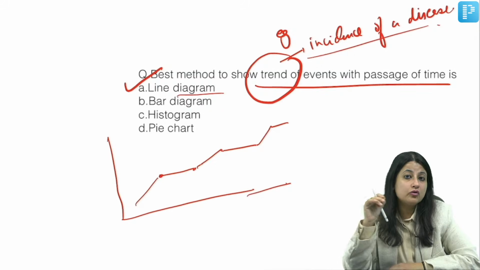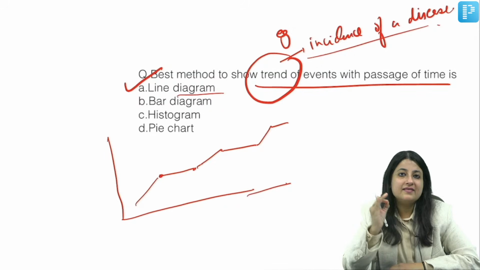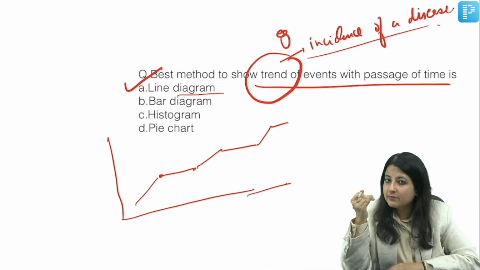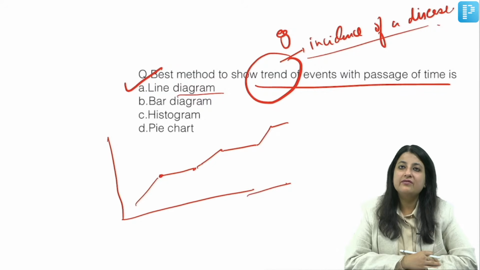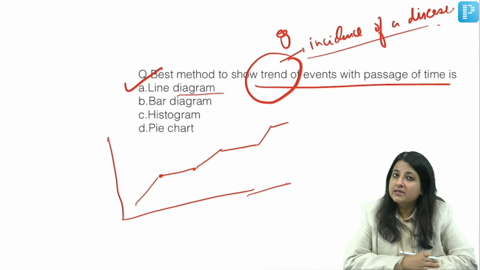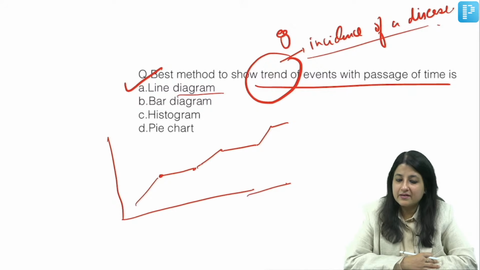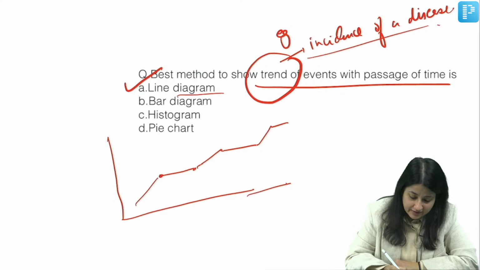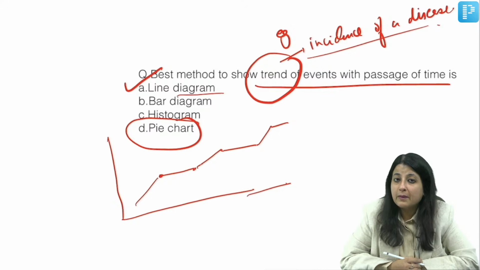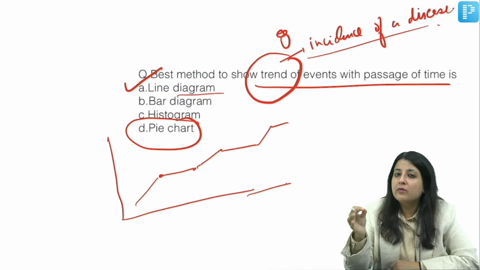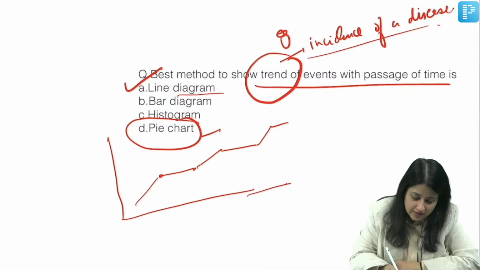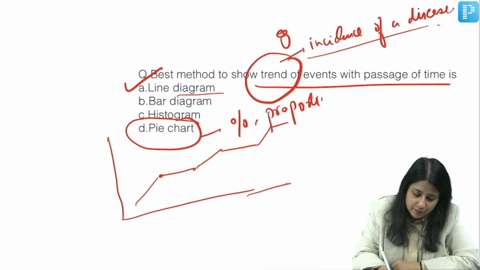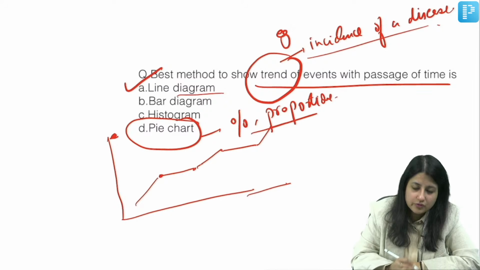But when I have to use the word frequency of, if you talk about quantitative variables, continuous variables, histogram. If you talk about frequency of qualitative variables, discrete variables, what is it, everybody? It is your bar chart. Now where do you use pie? Whenever you have to express any variable in terms of percentage and proportions, what will I use, guys? I'm going to use a pie chart.